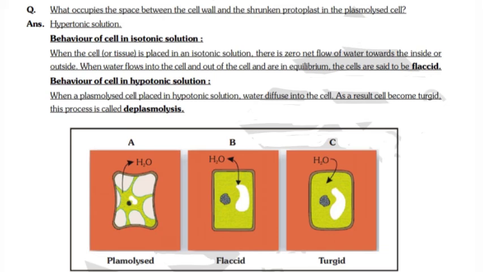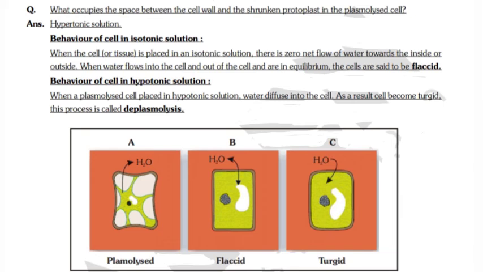Behavior of cell in isotonic solution. When the cell or tissue is placed in an isotonic solution, there is zero net flow of water towards the inside or outside because isotonic means equilibrium. When water flows into the cell and out of the cell and is in equilibrium, the cells are said to be in flaccid condition. Behavior of cell in hypotonic solution.